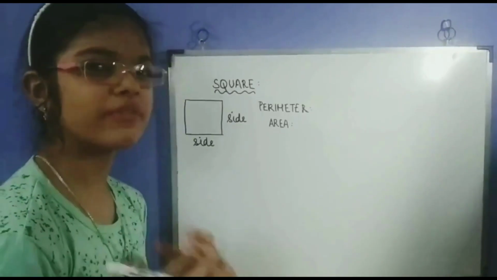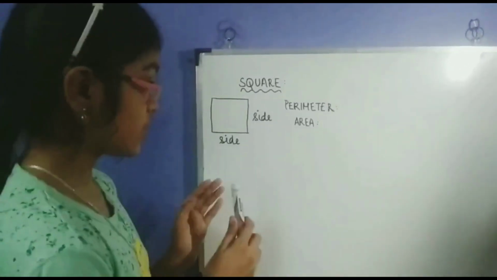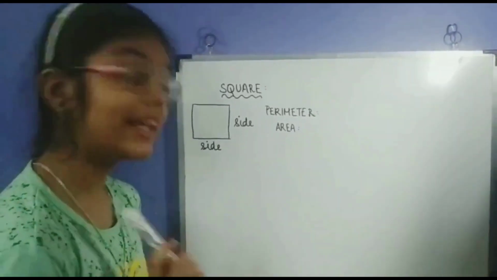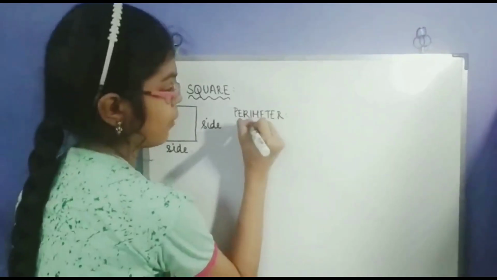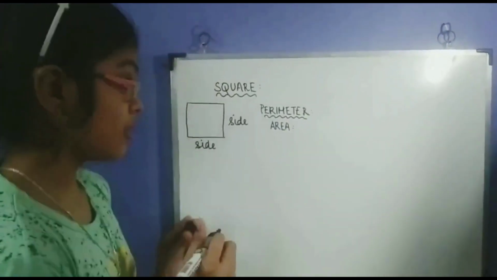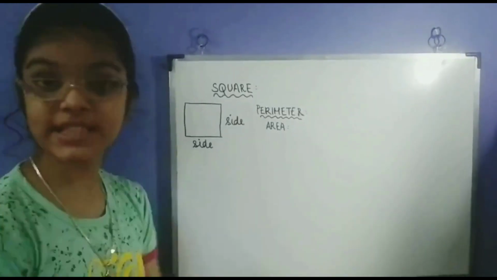Now, a square is one of the simplest shapes we have. We know that in a square, all the sides and angles are equal. And so, first let's find out how to find the perimeter. We know that perimeter is the total sum of the sides.